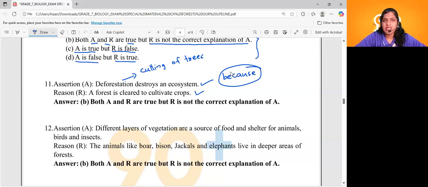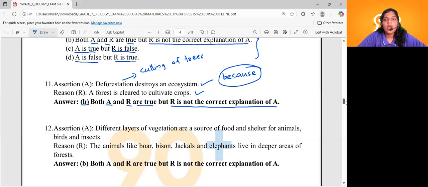Does it make any sense? Both the statements are right, so the answer will be option B. Both assertion and reason are true and R is not the correct explanation of A. It has nothing to do with each other. Both the statements are correct in a different manner. Then it will be option B.